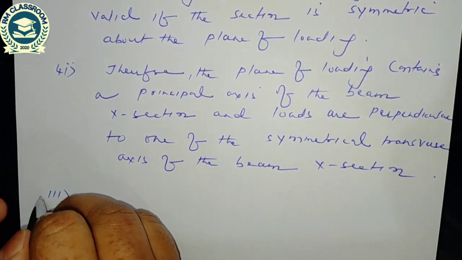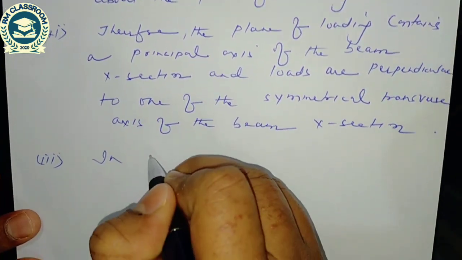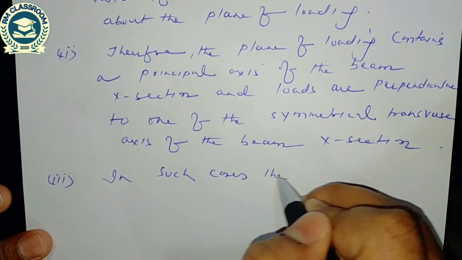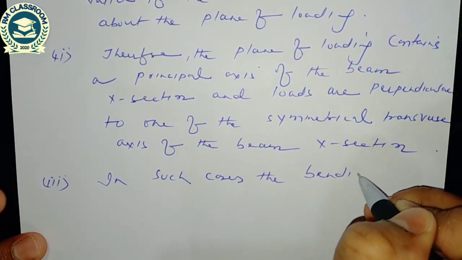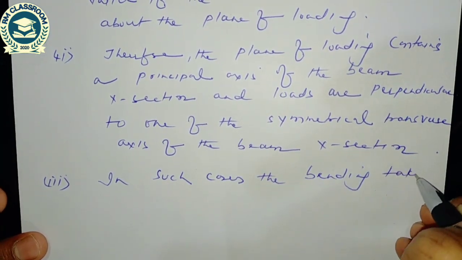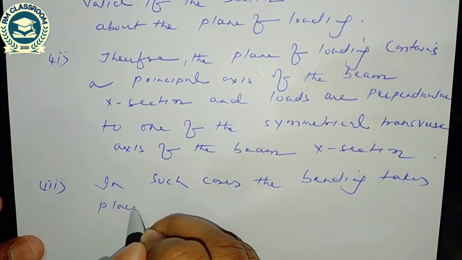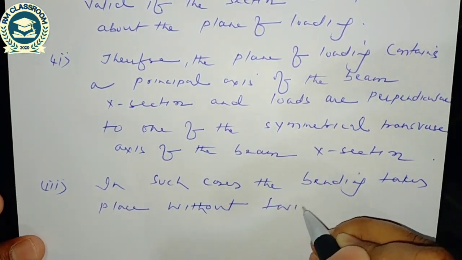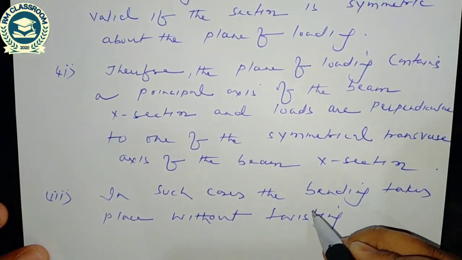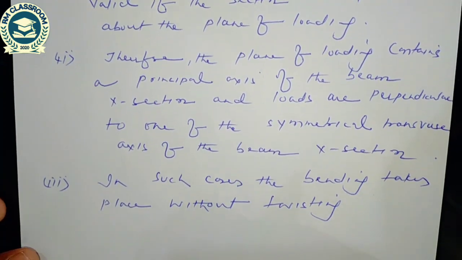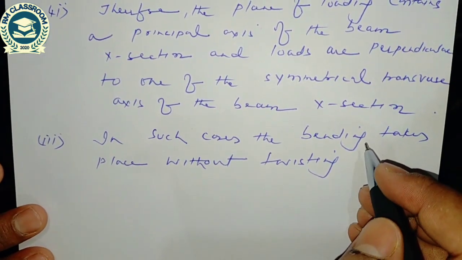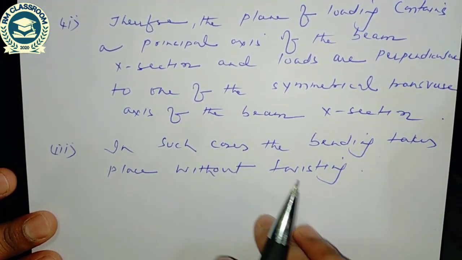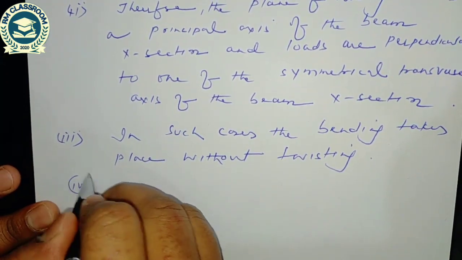In such cases the bending takes place without twisting. As I told you earlier, for the point where a concentrated load passes, there will be no twisting, only bending will occur. So in such cases bending takes place without twisting.